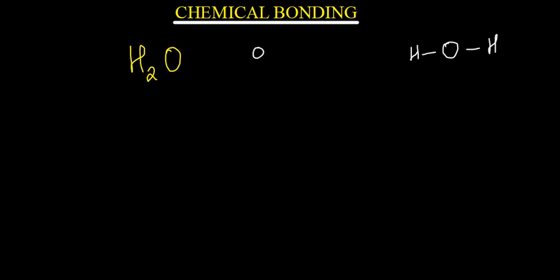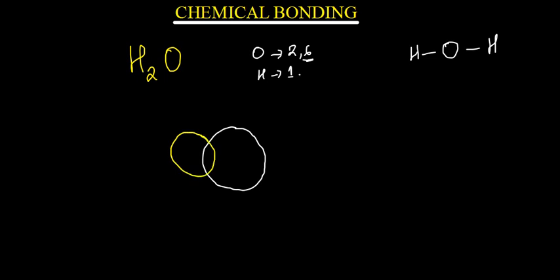Remember, oxygen, the electron configuration is 2, 6, and then hydrogen, the electron configuration is just a 1. Okay, so this will mean we are going to have the oxygen. I'm only going to show the outermost shell, only this one with 6 electrons, and then we have got 2 hydrogens, 1 hydrogen this side, 1 hydrogen this side.